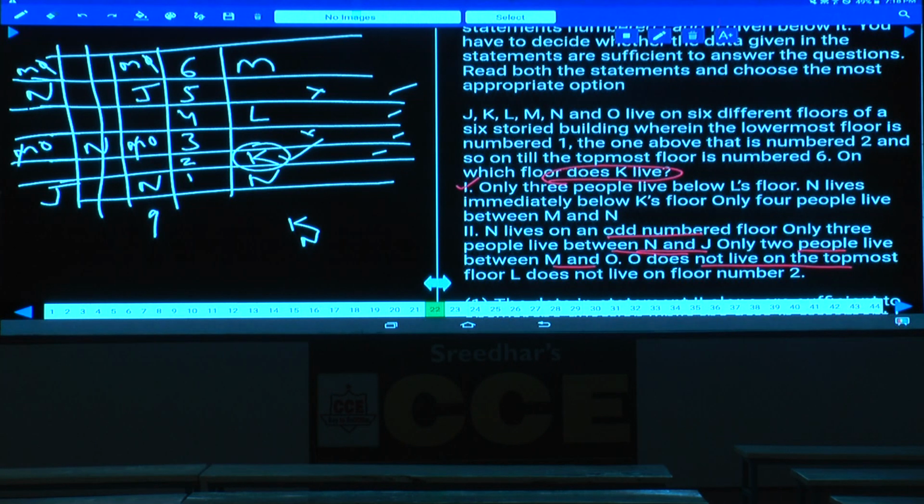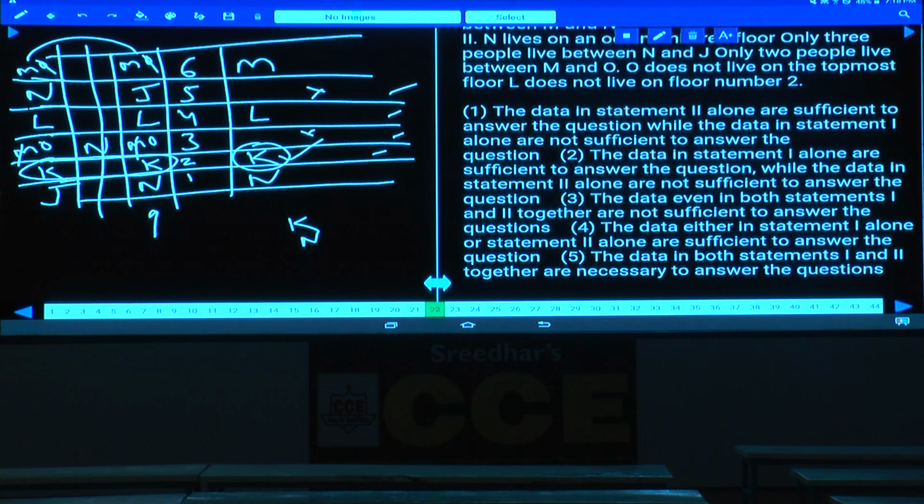The next one, L does not live on floor number 2. As L does not live on floor number 2, hence L must be on the 4th floor. If L is on the 4th floor, K will be here. If L does not live on the 4th floor, then L is at this place, and K will be here. Though we are getting two different possibilities, with a different order in these two, the answer we are getting is one and the same: K is living on the 2nd floor. Are we getting the answer or not? Hence 1 alone is sufficient, 2 alone is sufficient, each statement alone is sufficient. Hence it is choice 4.